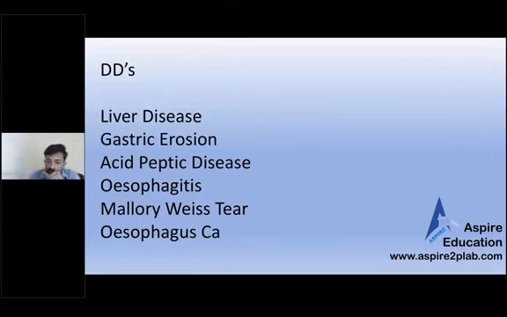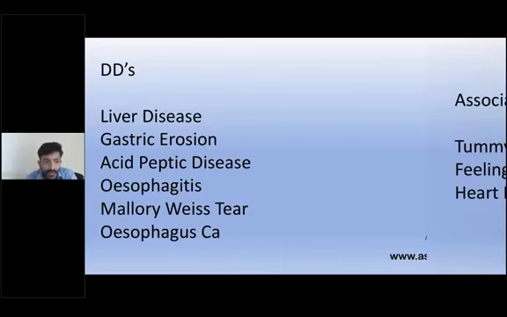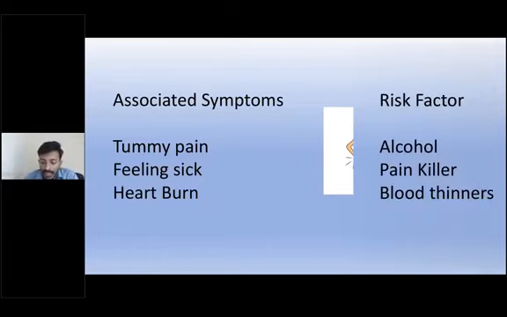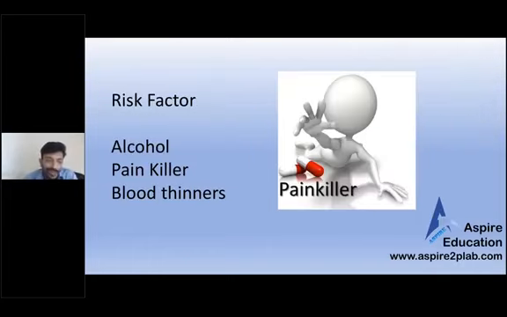Lots of differentials. Associated symptoms: the patient gives the history that this morning she had 2-3 episodes of hematemesis, and that's why she came to the hospital. But right now she's feeling a bit better. So for associated symptoms, you'll be asking about tummy pain, feeling sick, heartburn, all those things. And for risk factors, alcohol, painkillers, blood thinners.